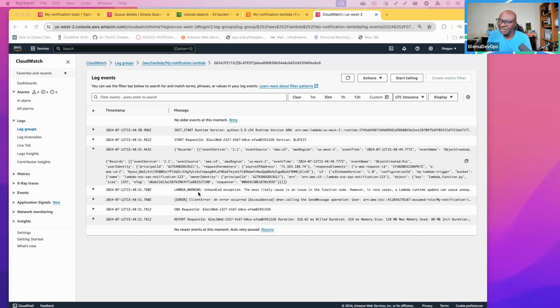Now, but our Lambda had an error. It exited with an error. So this is how you look at logs. We have an error here. Why? An error occurred because of access denied.